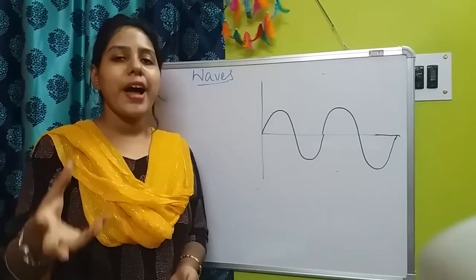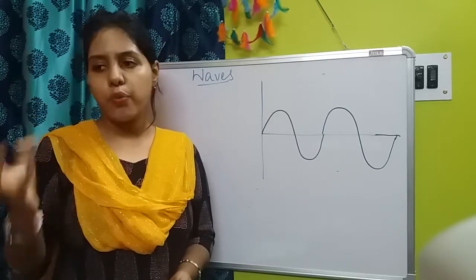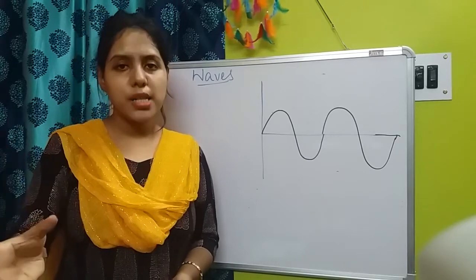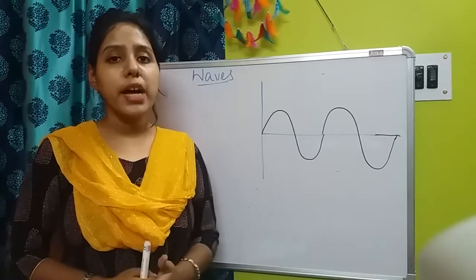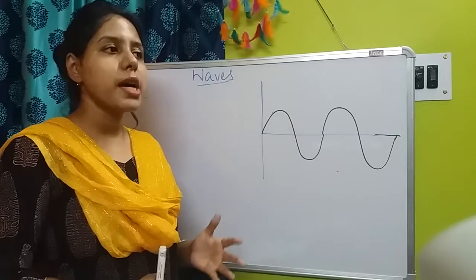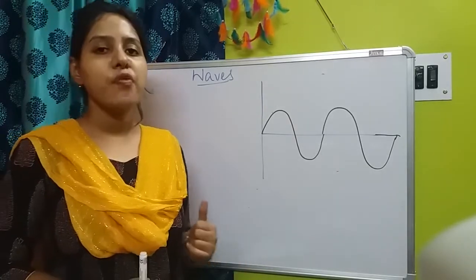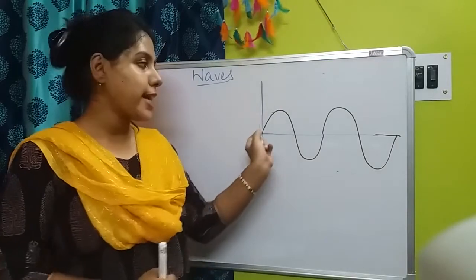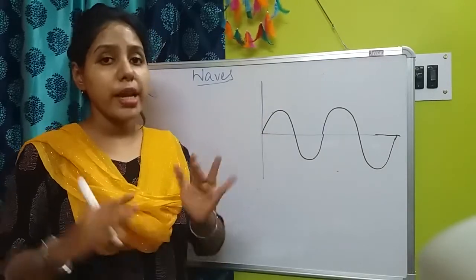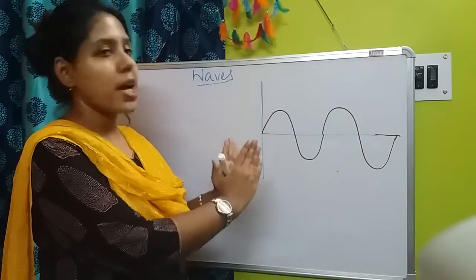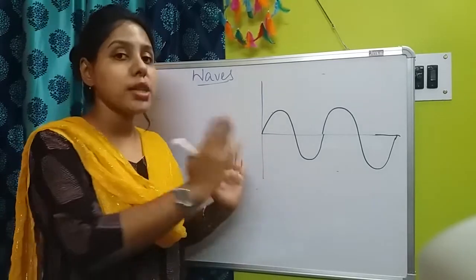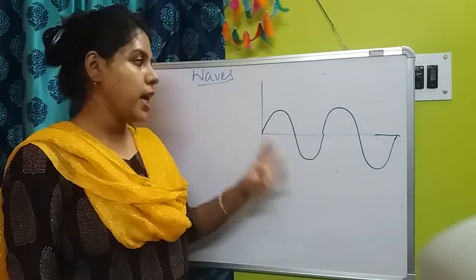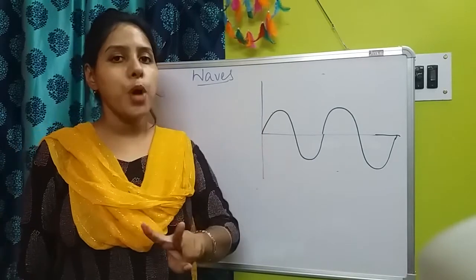Whenever we throw a stone in the water, we can see the formation of ripples. Ripples are nothing but waves formed by the vibration of the particles present there. Here we are not going into the particles, we are just focusing on the wave part.